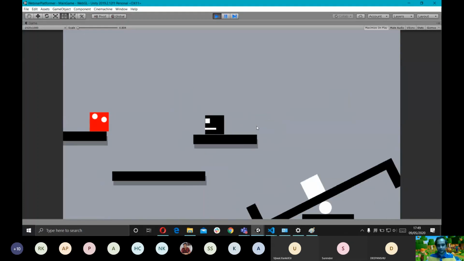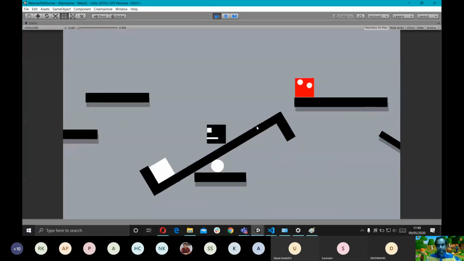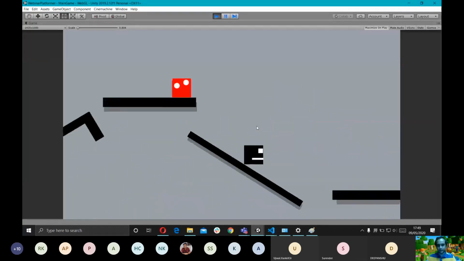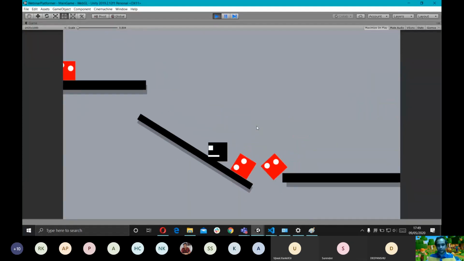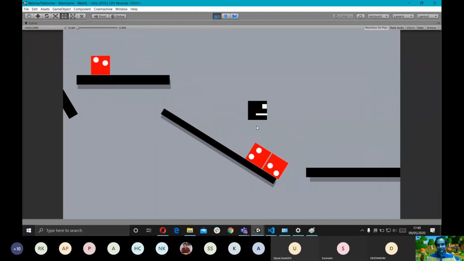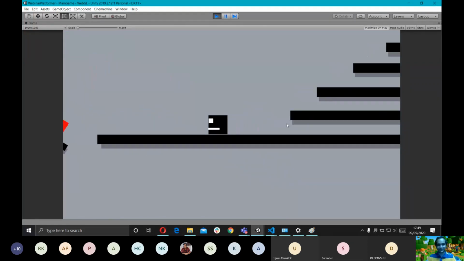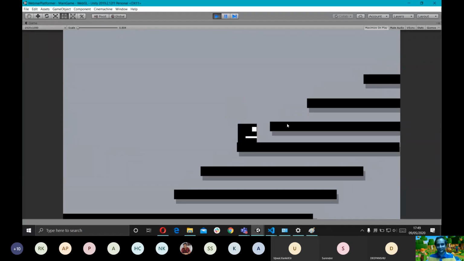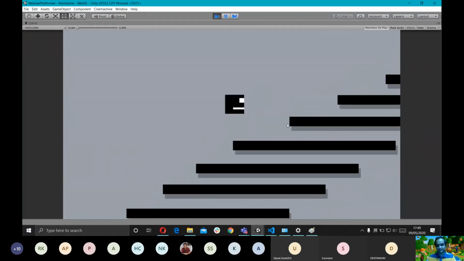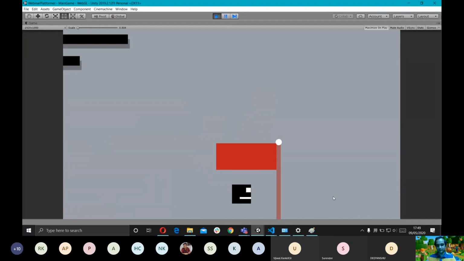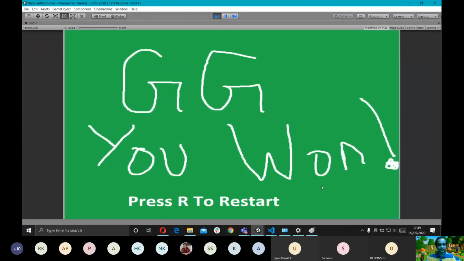You know what? We should actually also reduce the speed of the player a bit. I think that is just me. Okay, I think the trigger to activate the enemies is still not in the right position, so we need to change that. But besides that, what if I fall down now? Oh yes, I fall right on the flag. Amazing. So now the game is complete. Any questions now?